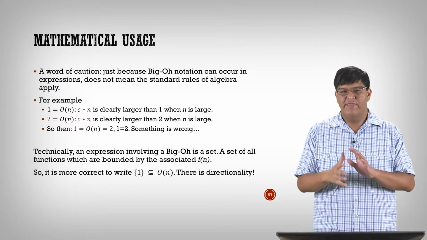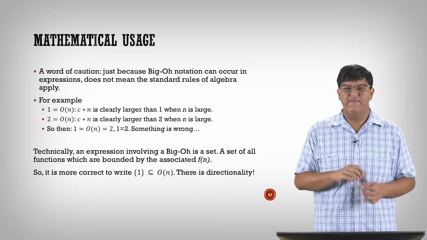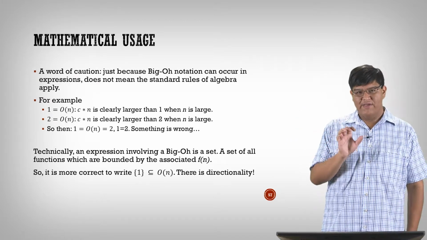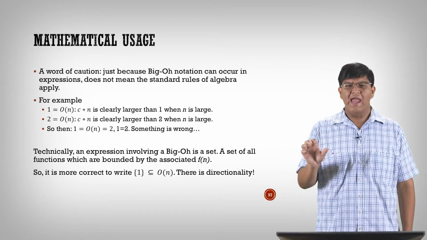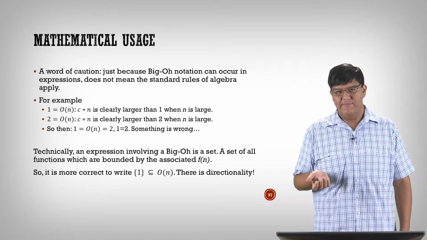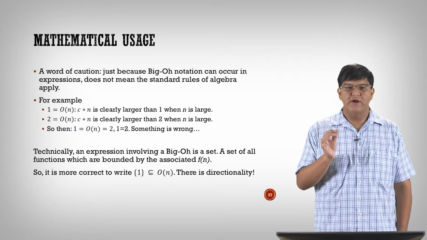The set of all the things that vary like n does include the number 1 and the number 2 and all these other low constant values. Well, it includes a ton of stuff, but it all varies according to n. There are many other things that n bounds, not just 1 or just 2. Because of this, there's really some directionality behind the scenes.